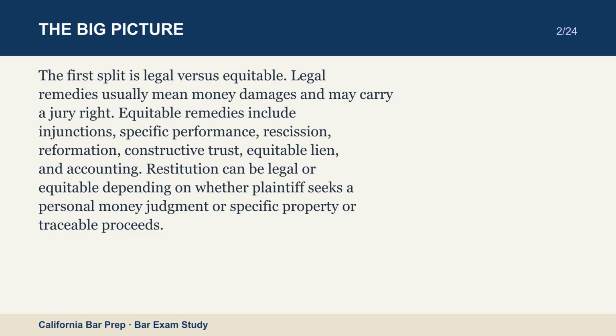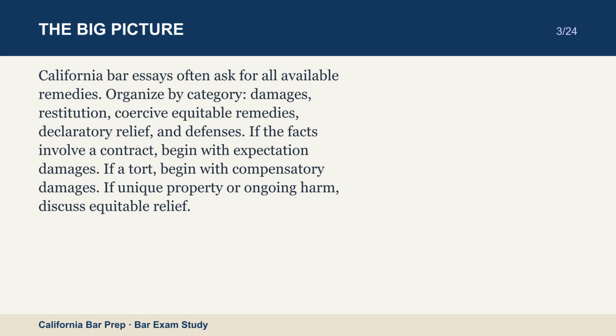Equitable remedies include injunctions, specific performance, rescission, reformation, constructive trust, equitable lien, and accounting. Restitution can be legal or equitable depending on whether plaintiff seeks a personal money judgment or specific property or traceable proceeds. California Bar essays often ask for all available remedies. Organized by category: damages, restitution, coercive equitable remedies, declaratory relief, and defenses.